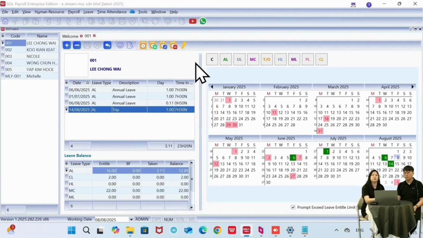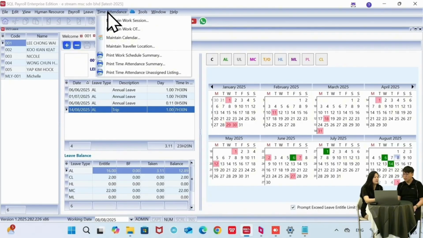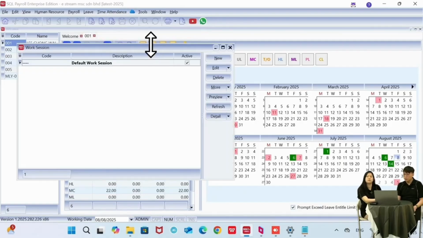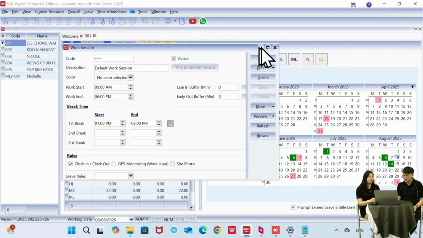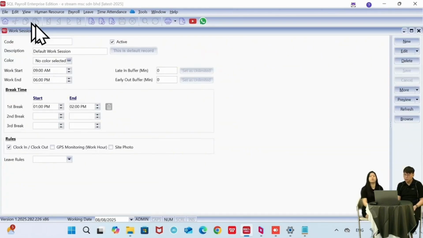So the first question we have is, how can I edit the working hours for each employee? Okay, so how can we set the working hours for our employee? Actually, we can go to the maintain work session section here. This work session setting is to identify your employee working hours. You can check the working start from and the work end from. So the setting is based on here. And you can add a bit more here. You can see the let in buffer and also the early out buffer.